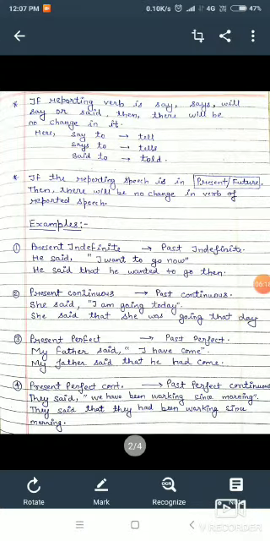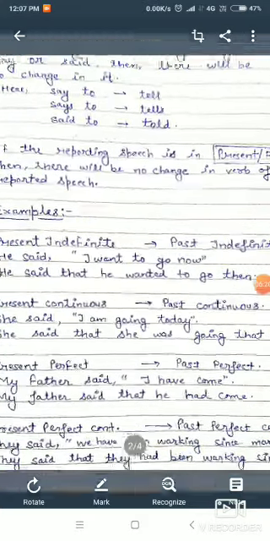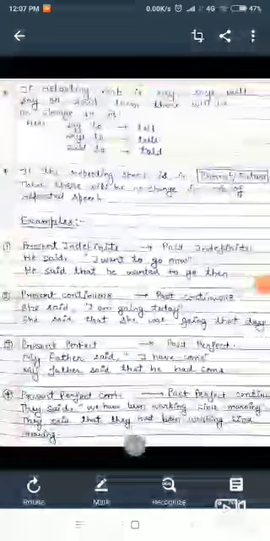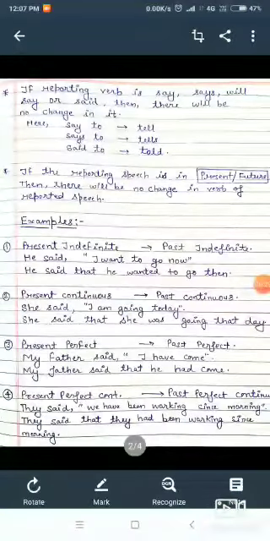Come to the next, present continuous. It changes to past continuous. Here an example is there. She said, "I am going today." Our reported speech is in present continuous tense. "I am going today."